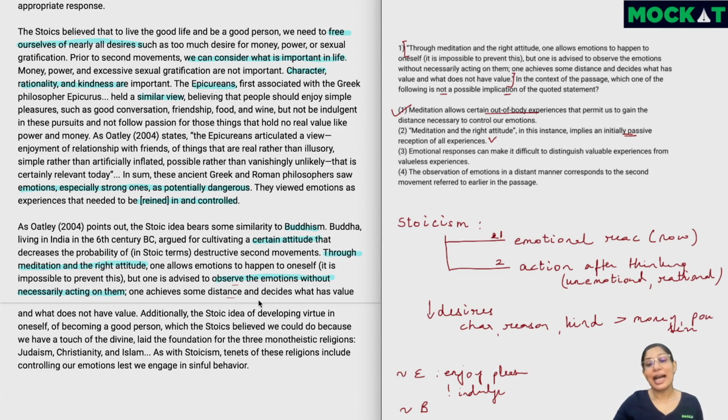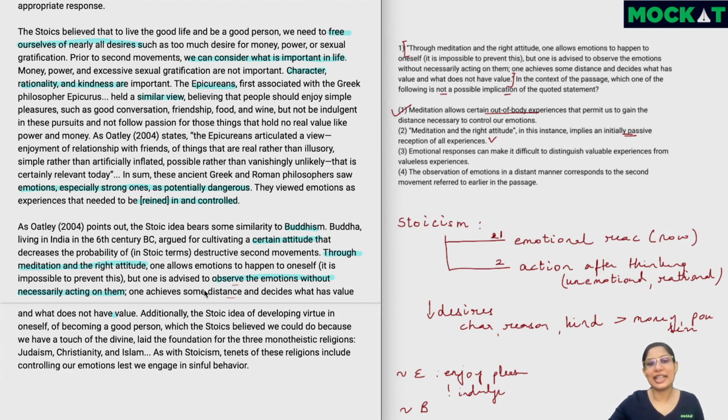Initially we are passive, and then after that we are reacting in a rational way, not based on the emotion. So we can eliminate the second option. Now the third option, we've been told that emotional responses can make it difficult to distinguish valuable experiences from valueless experiences. Now this is something which is definitely right, because we can decide what has value and what does not have value only after observing our emotion and achieving some distance. And this is something which we can also infer. If something negative happens and we feel angry or any other negative emotion, then it is going to be difficult for us initially to react in the right way.